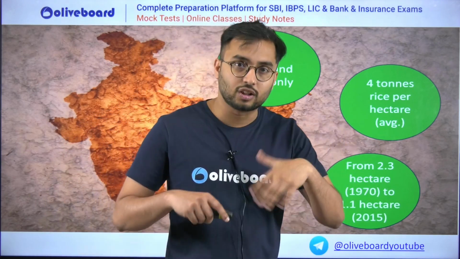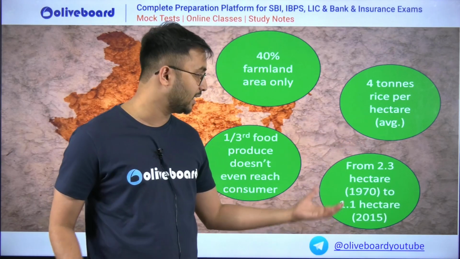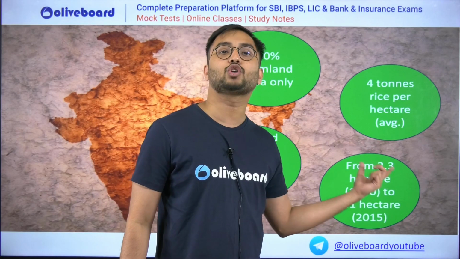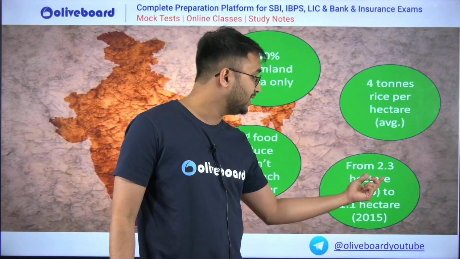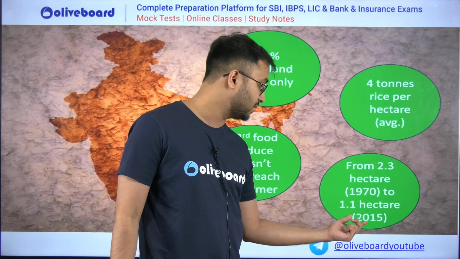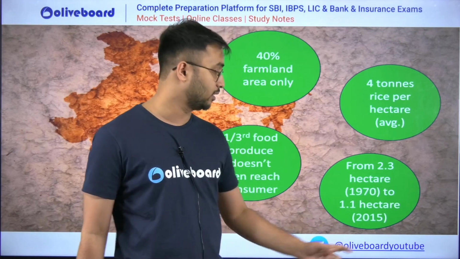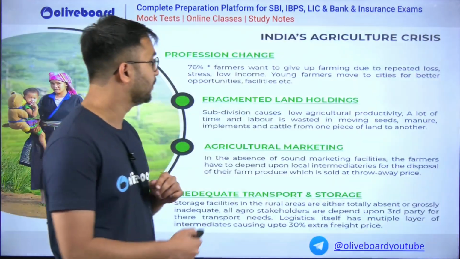Also, there are certain other problems which are clinging to Indian agriculture. The fragmentation of land, जो जमीन है agriculture की, वो बढ़ गई है. From 2.3 hectares average in 1970s, it has become 1.1 hectare in the year of 2015.